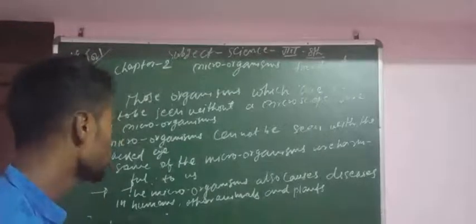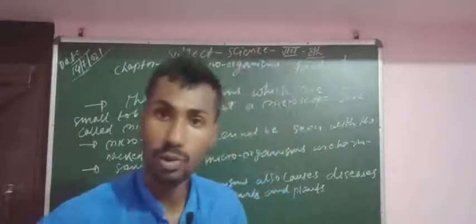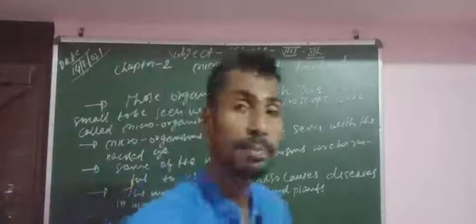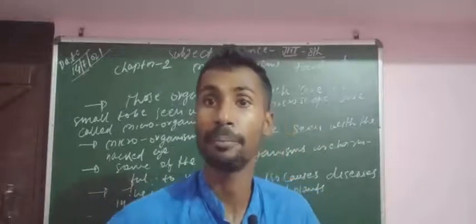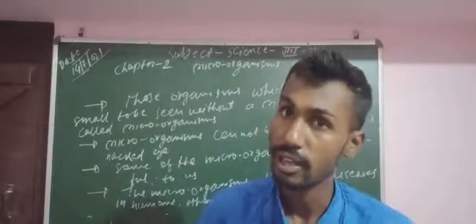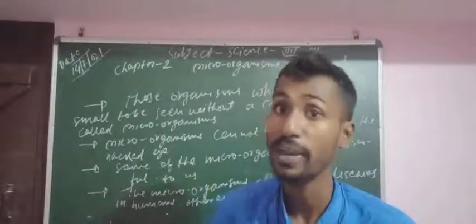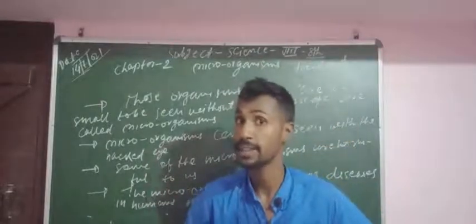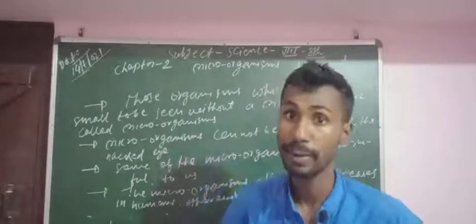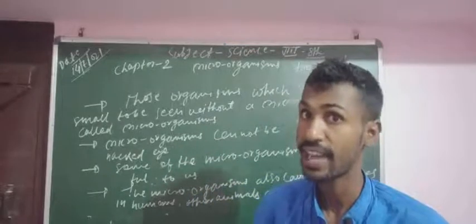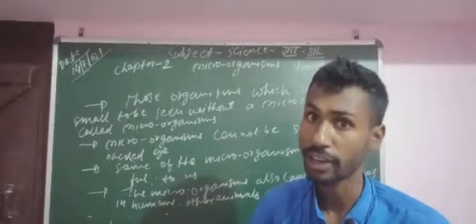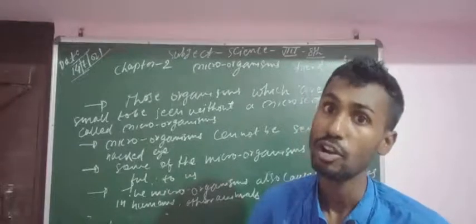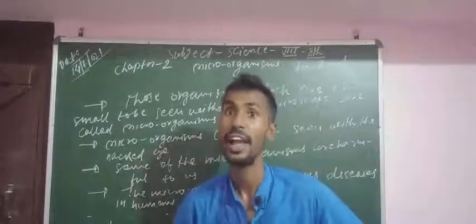Some microorganisms are harmful to us. They also cause disease in humans, other animals and plants. That means they are very harmful for us. They can also harm other living things like animals, birds, insects and plants. So microorganisms may be very harmful for plants, for humans, for animals.